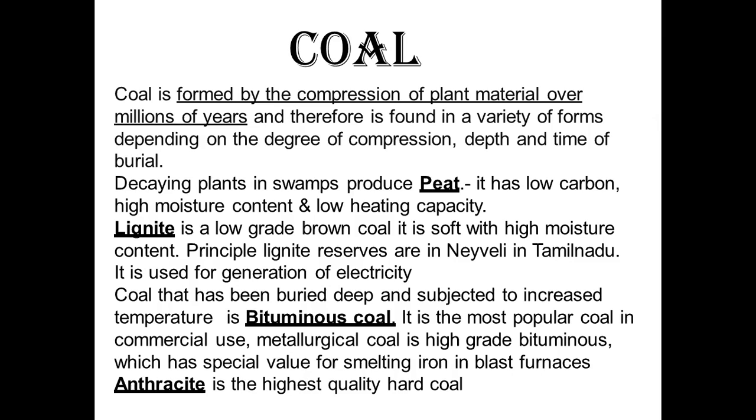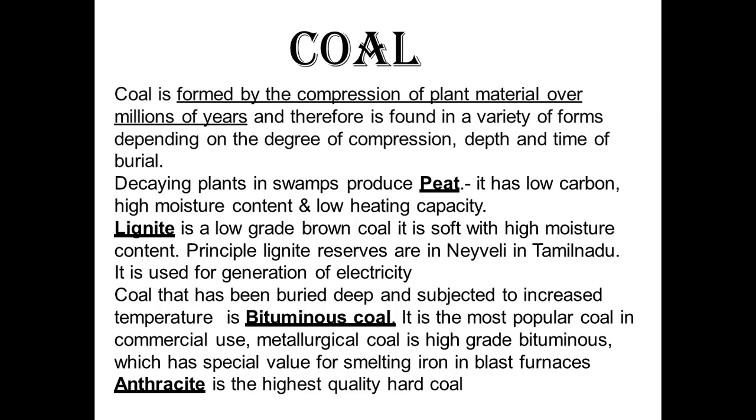So peat is the lowest and worst type of coal. It has low carbon, high moisture content and low heating capacity. Then comes lignite. It is a low grade brown coal and it is soft with high moisture content. You need to understand that the Neyveli coal field of Tamil Nadu is the single largest lignite deposit of the world. Coal that has been buried deep and subjected to increased temperature is bituminous coal.